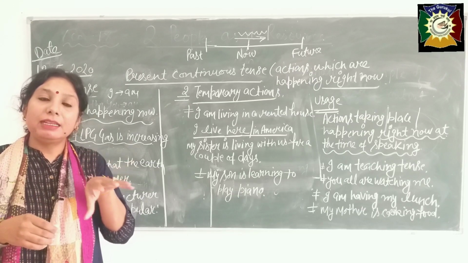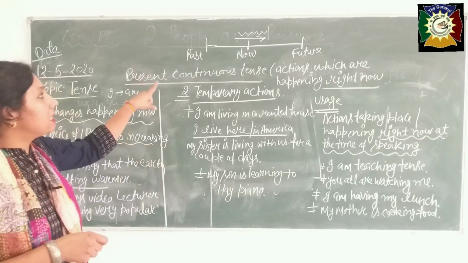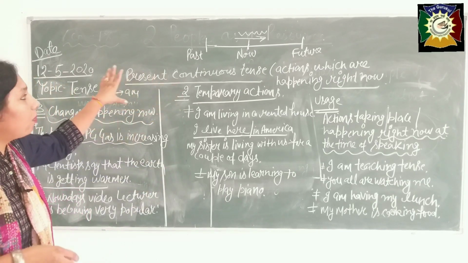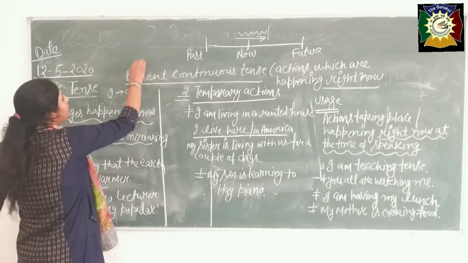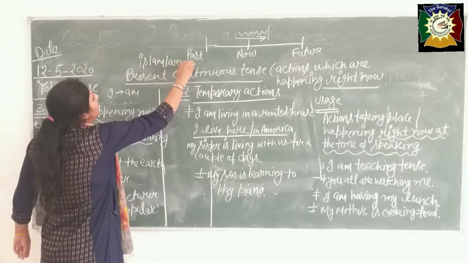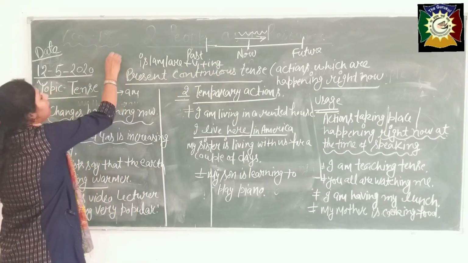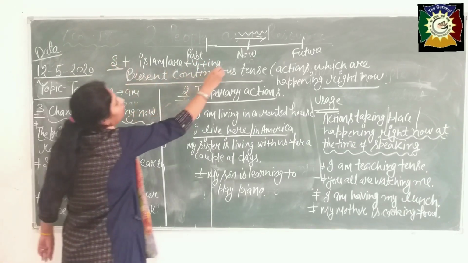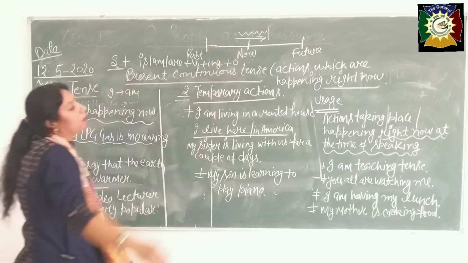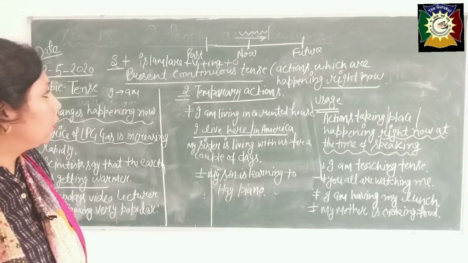If they are in any action, they are doing something, then you will use the present continuous tense. And the form I have told you, what you will use in present is am, is, are plus verb first form plus ing with subject. If any object is there, then you will use that object. Okay, so do practice at home.